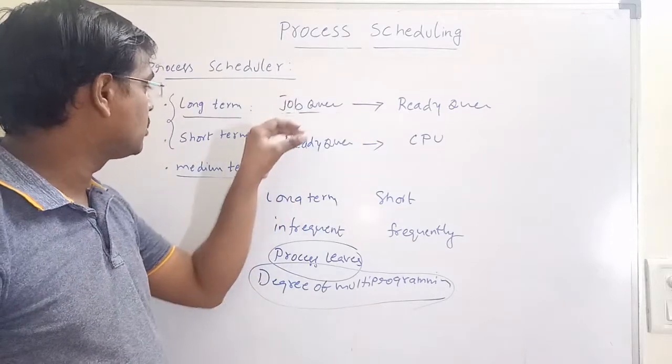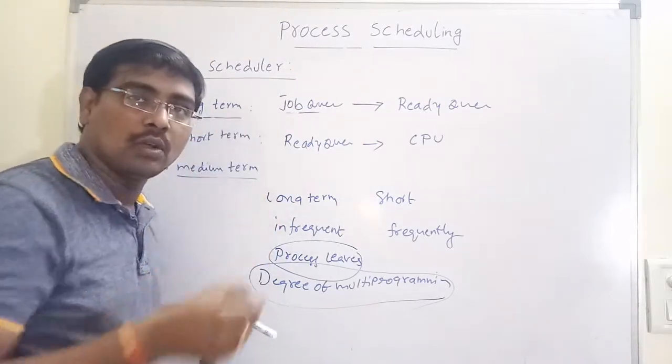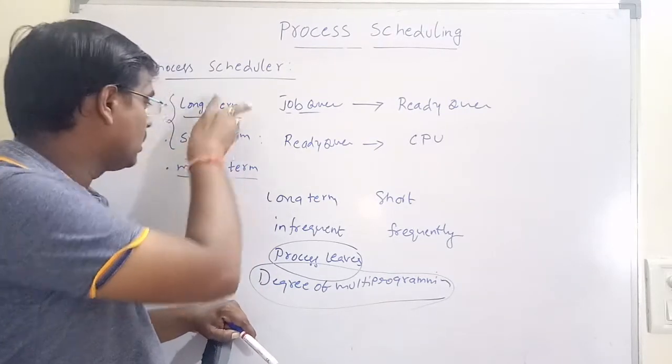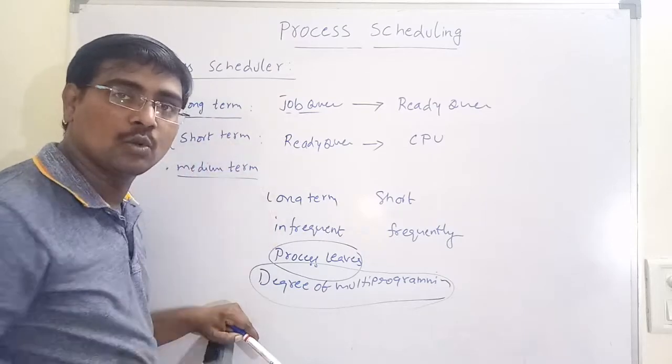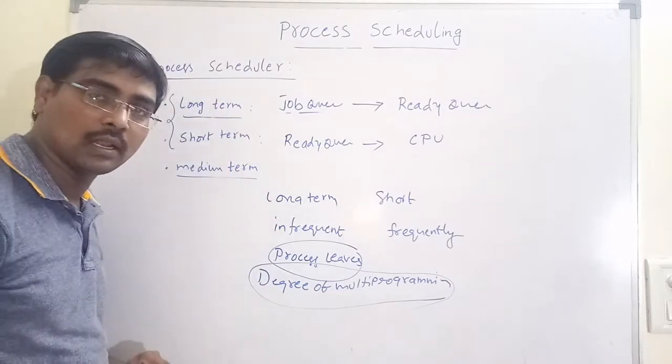This is the long-term scheduler and the short-term scheduler. The long-term scheduler is also called the job scheduler. The short-term scheduler is also called the CPU scheduler.